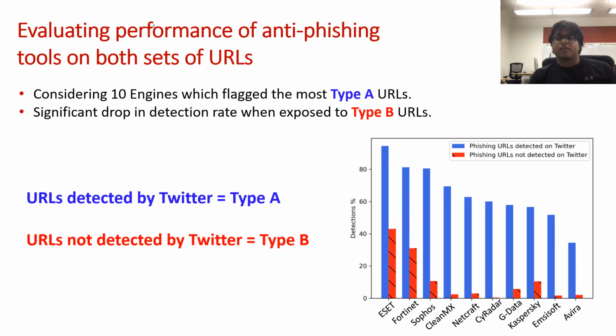To further confirm this assumption, we considered the 10 engines which had the best detection rate for the type A URLs, and we measured their performance against the type B URLs. The histogram on your right tracks the detection of each of these engines along the y-axis. We see that when dealing with the type B URLs, all the anti-phishing tools had a significant drop in their detection rates. Thus, type B URLs might just be characteristically different than the type A URLs. And this definitely warrants a closer look into the type B URLs.